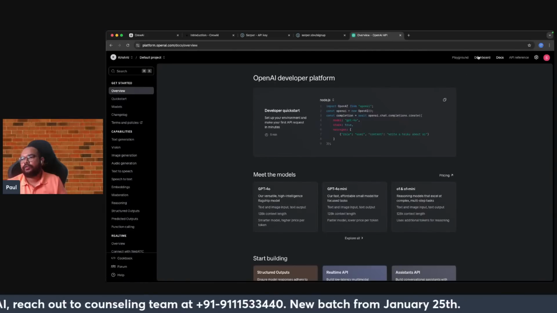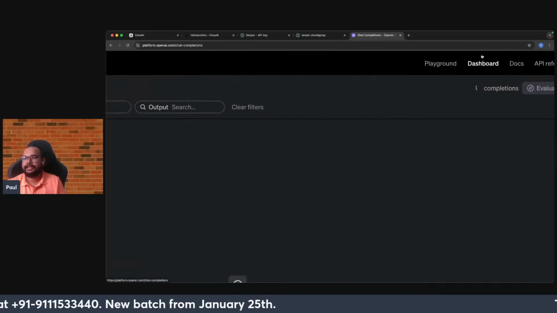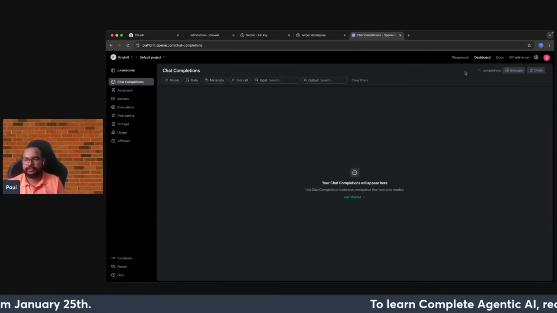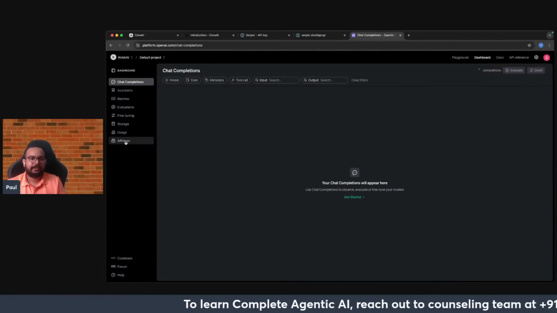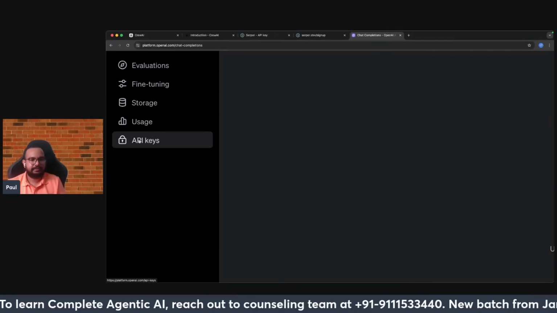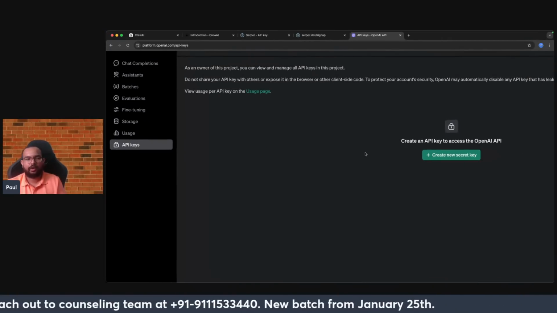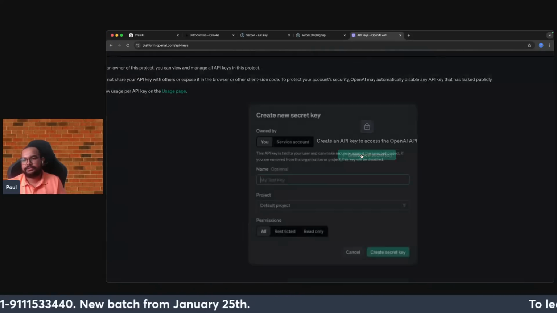From here you need to go to the dashboard section. Once you have opened this particular page, you just need to click on dashboard. From here, go to this section of API keys, the usage and API keys. You will get the option of creating new secrets, so just click on this.